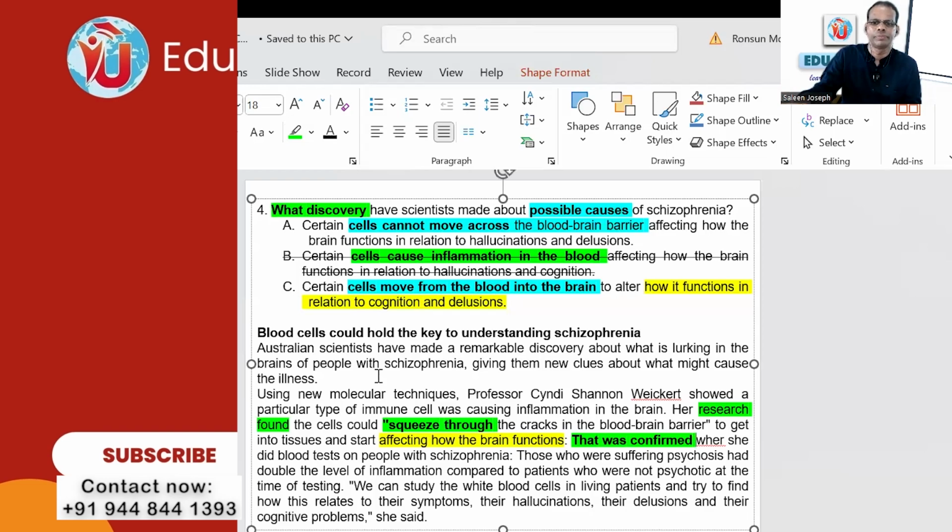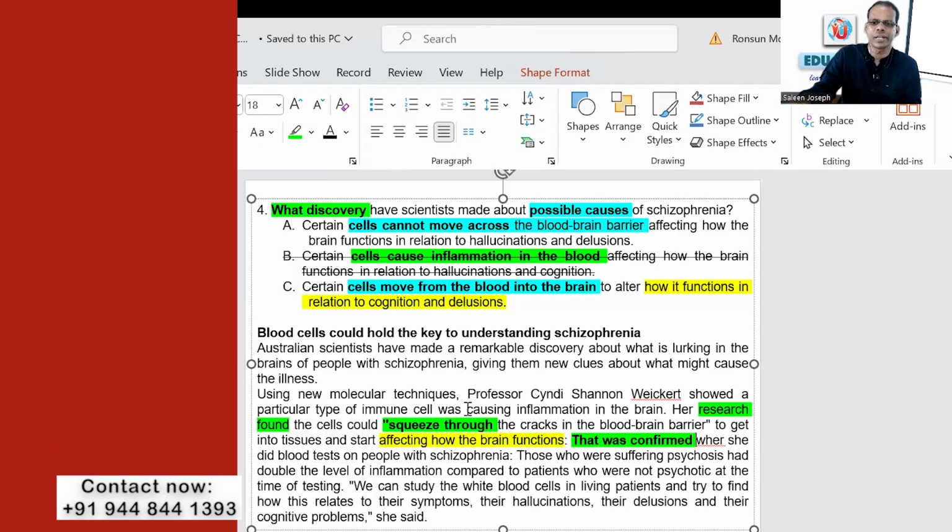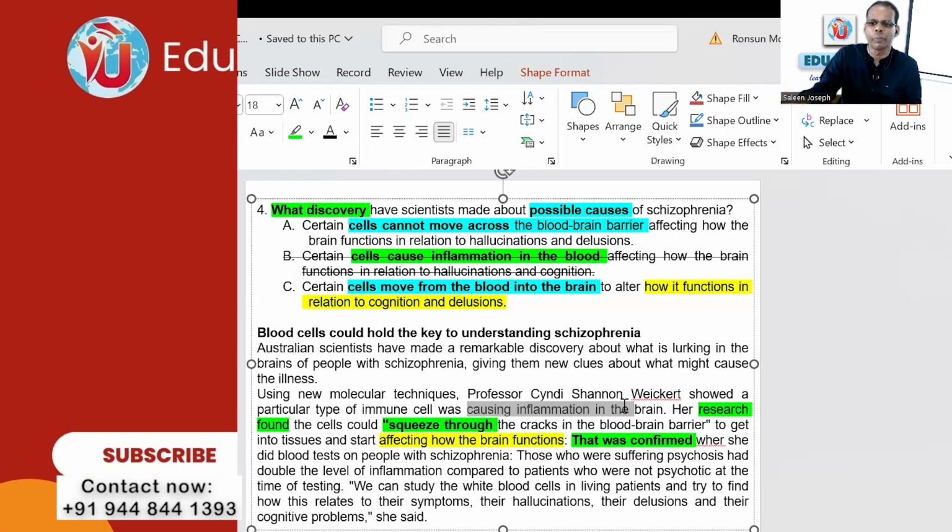Okay. Now there was some confusing wording here. Immune cells were causing inflammation. There was some similarity to another option when we were reading. Blood-brain barrier is in the first option, and the paragraph also has it. Immune cells were causing inflammation in the brain. See, this is the trick they play. The text says in the brain, and the answer option says cause inflammation in the blood.